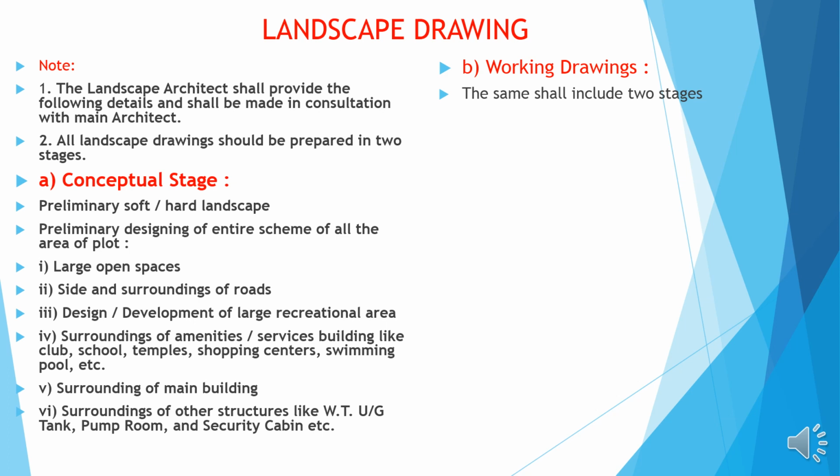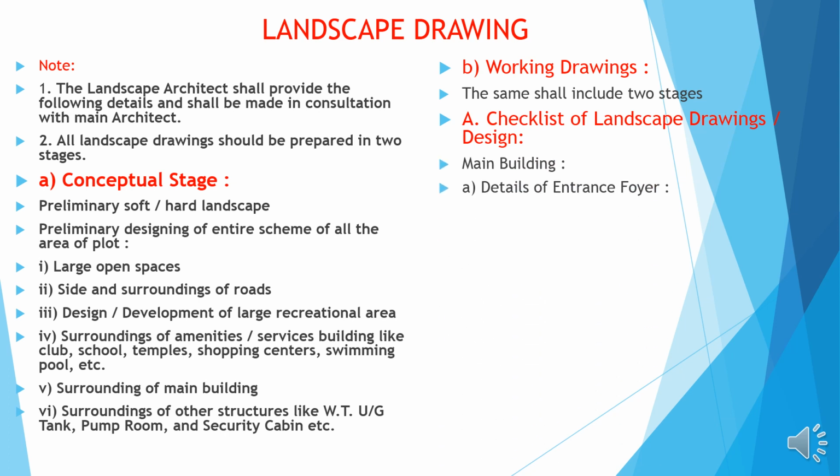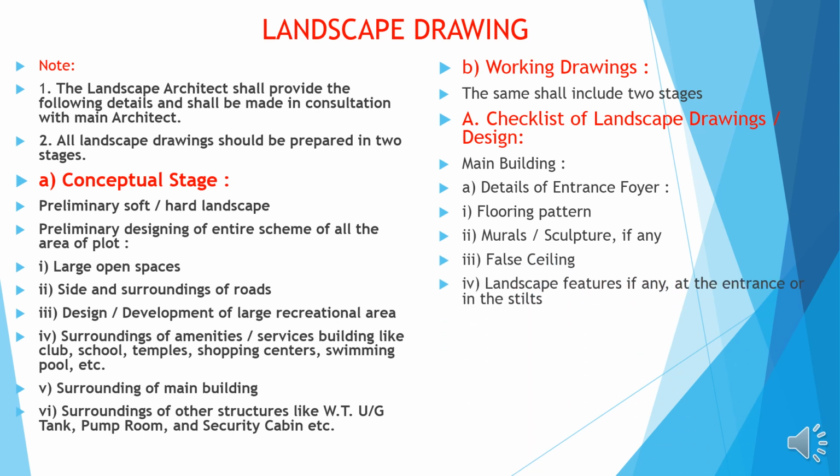Working drawings. It is also to be done in 2 stages. Checklist of landscape drawings design. Main building: details of entrance foyer, flooring pattern, murals and sculptures if any, false ceiling, landscape features if any at the entrance of the stilts, details of a name board of flat owners and notice board for the society, lighting details in the garden.